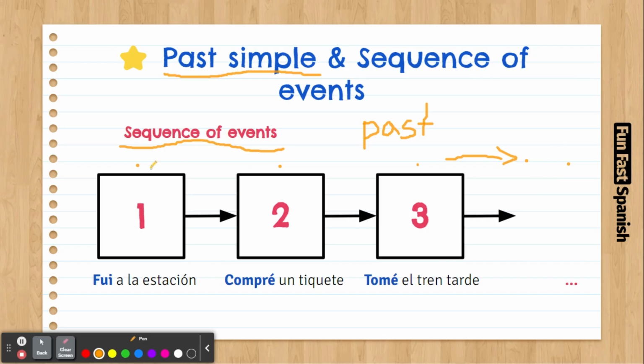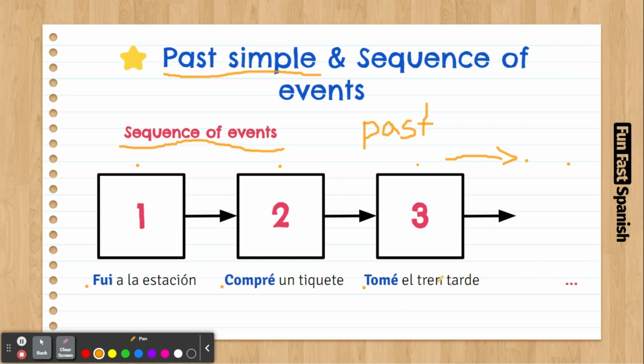Let's have a look at this sequence, for instance. Fui a la estación, compré un tiquete, tomé el tren tarde. As you can see, this was a sequence of events. I went to the station, I bought a ticket, I took the train late.